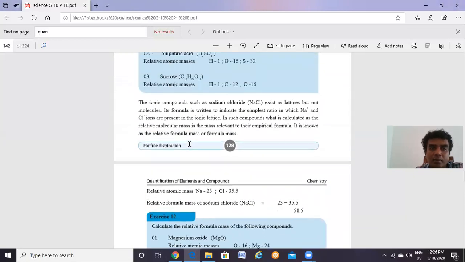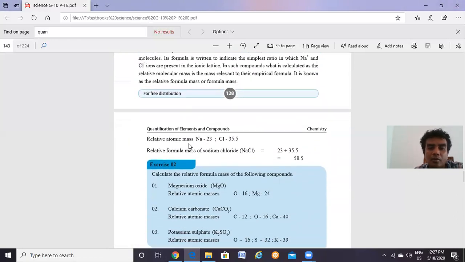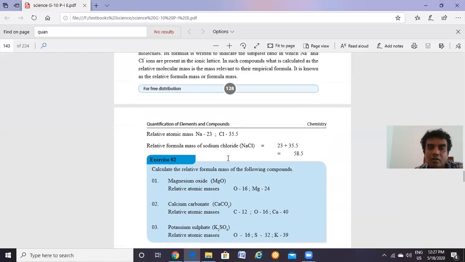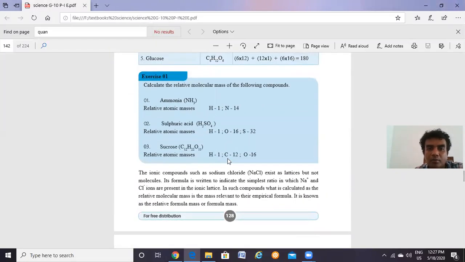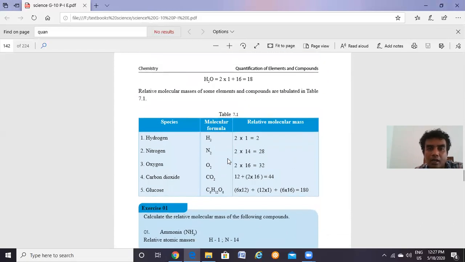Relative molecular mass is applied for the covalent compounds, one type of chemical compounds, and then the formula mass is applied for the ionic compounds. But we use the same method. For example, here for magnesium oxide, magnesium is 24, and oxygen is 16. So by taking their sum, we can calculate the relative formula mass, which is the same kind of value as the relative molecular mass.